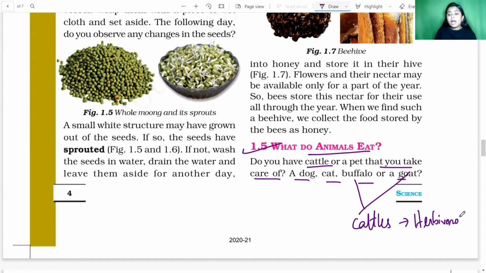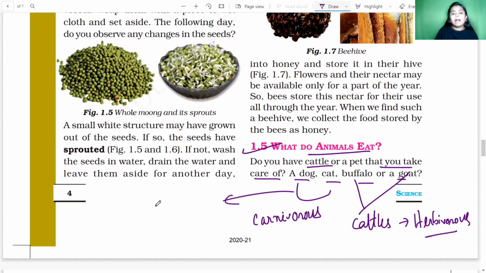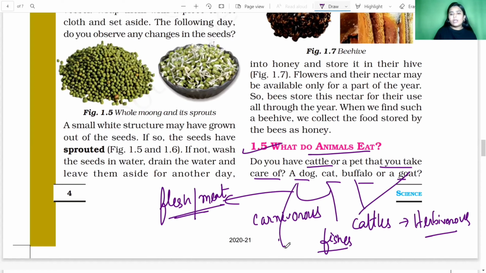Herbivorous animals are those animals who feed on plants, okay? And next, dog and cat are carnivorous animals, and carnivorous animals feed on flesh or meat. Okay, so cats love fish, and dogs can also have a piece or chunks of meat.